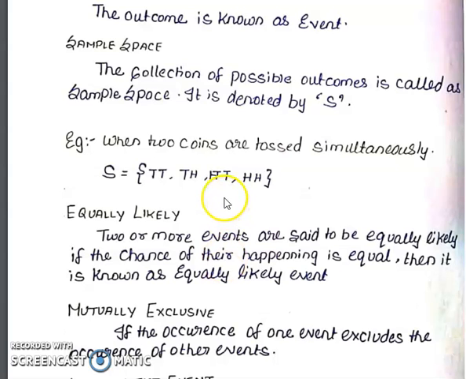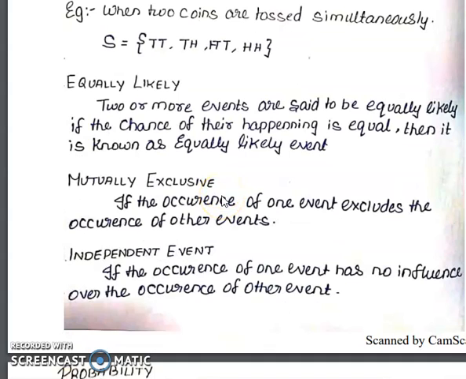Now equally likely events. Two or more events are said to be equally likely if the chances of their happening are equal. Then it is known as equally likely events. For example, if we throw a coin, getting head or tail are events. Both happen equally, right? So that is an equally likely event.